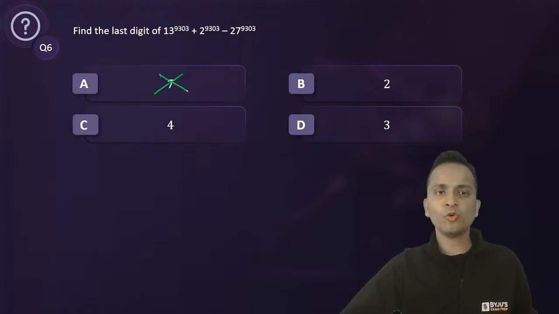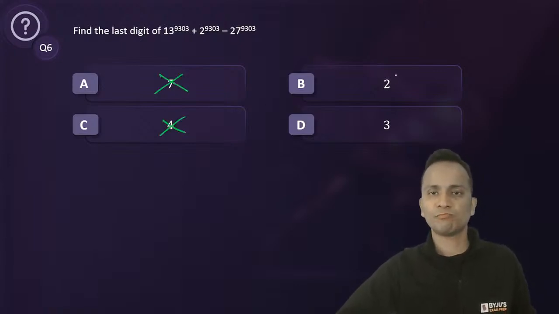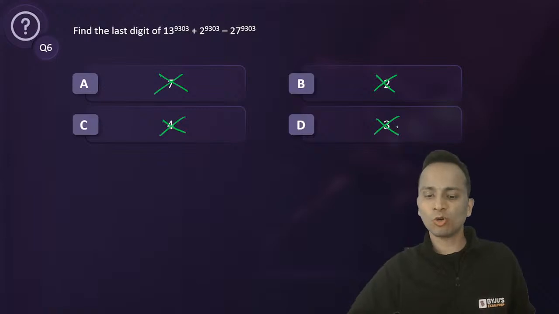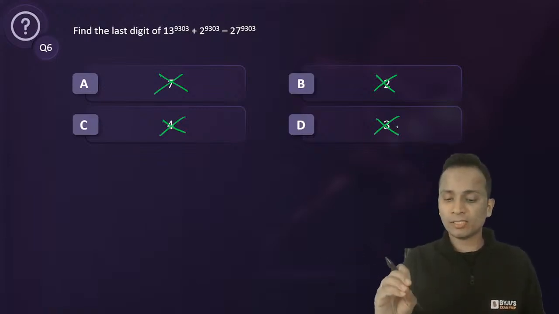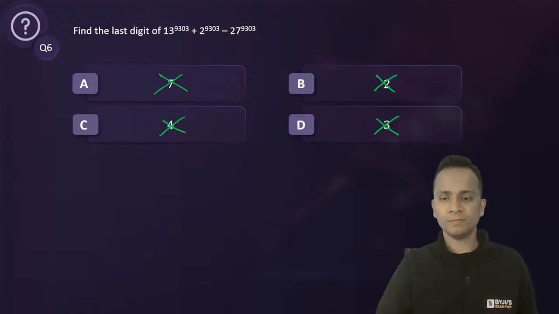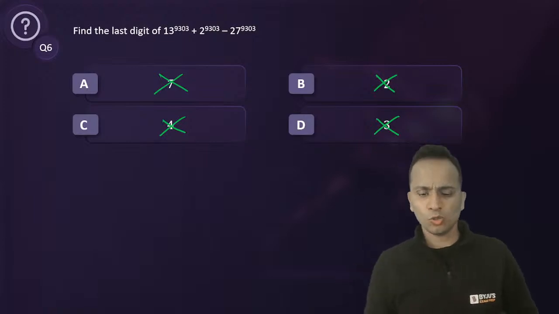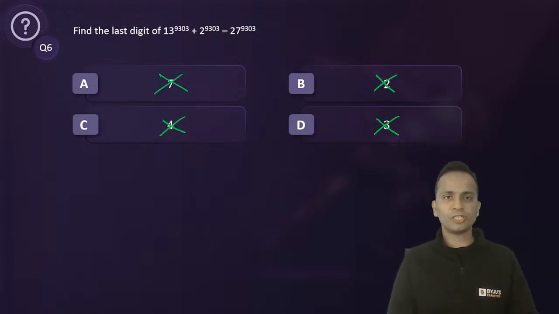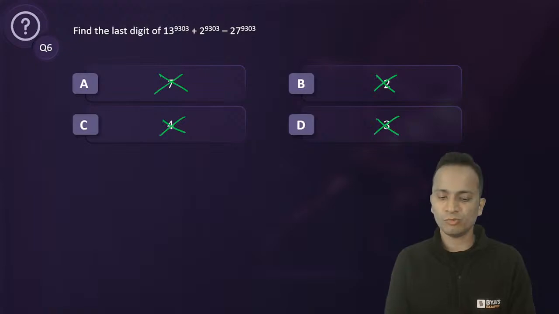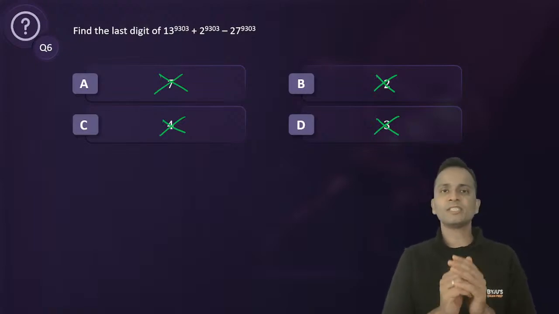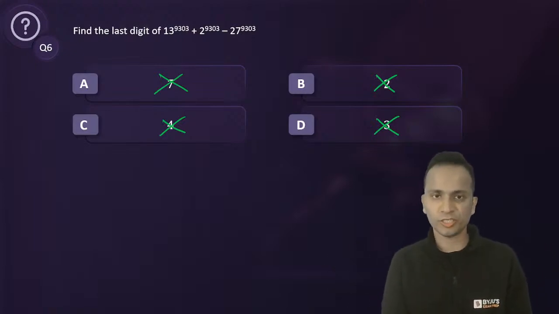I want all of you to ignore options. Please ignore options and write your answer in the form of number. 2, 3, 4, 5, 6, 7, 8, whatever. So please ignore the options and write your answer in terms of number. So options are not given for this question.